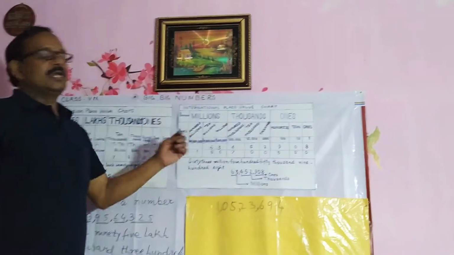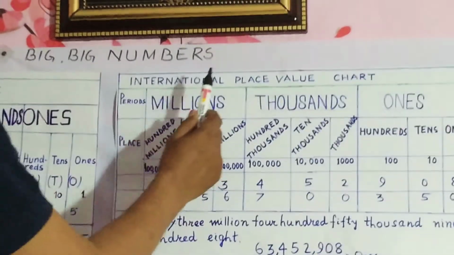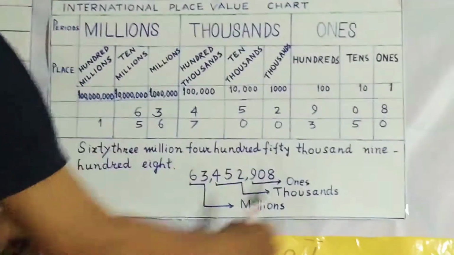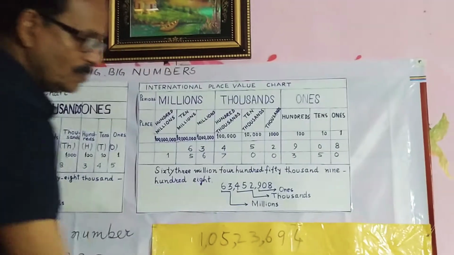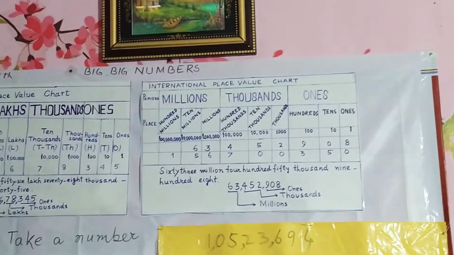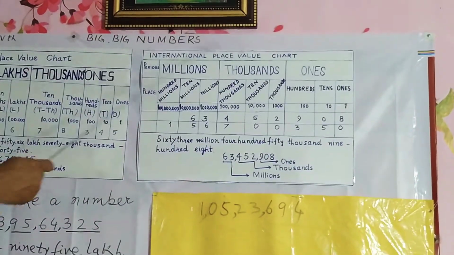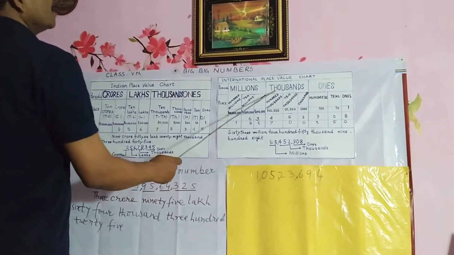Now there is another method to write the name of the numbers, which is adopted in most of the foreign countries. This is called the International System of Numeration, and this is an international place value chart. Now first of all, see the differences between these two charts. This is the national place value chart, that is the Indian place value chart, and this is the international place value chart.